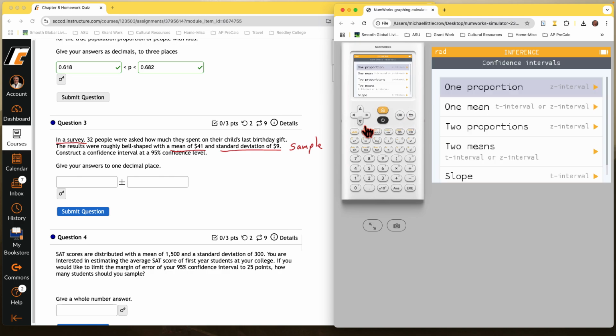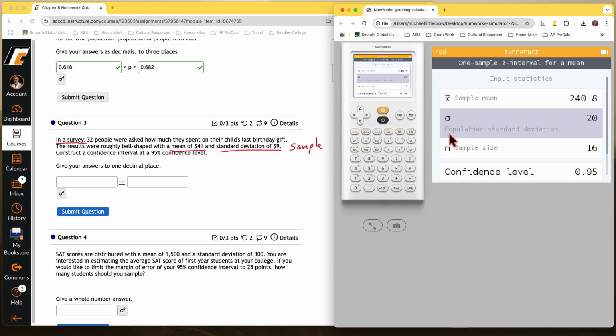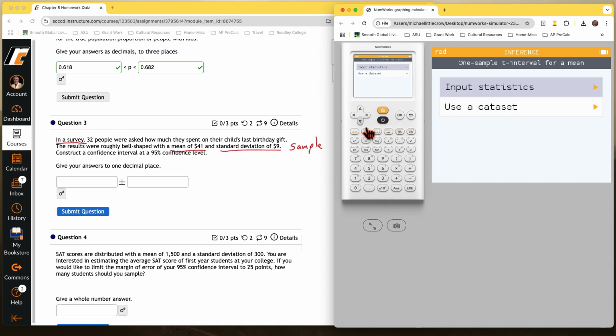We've got a mean, so we're doing one mean. And I'm going to say it's a t interval, not a z. And what you'll see is if you went to z, when you go to the input, you need to put in the population standard deviation. We don't have that. Okay, so we'll back up. T interval. Got to choose the right interval. We'll input our statistics.